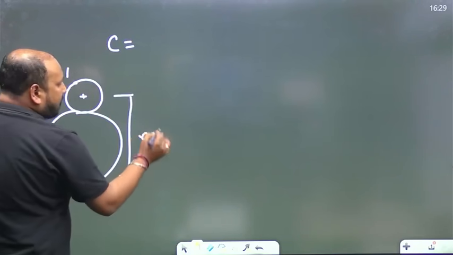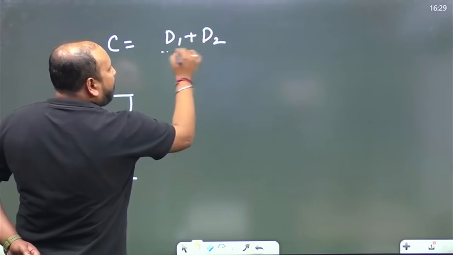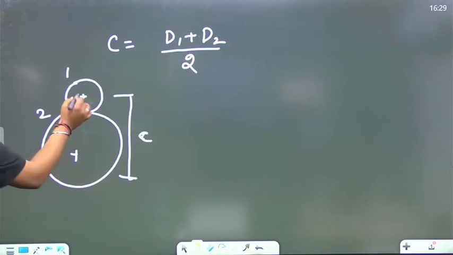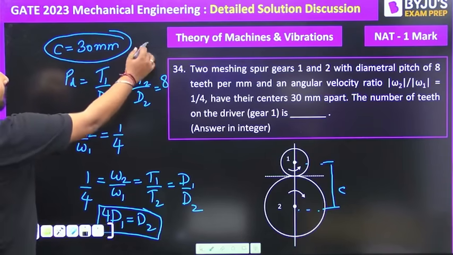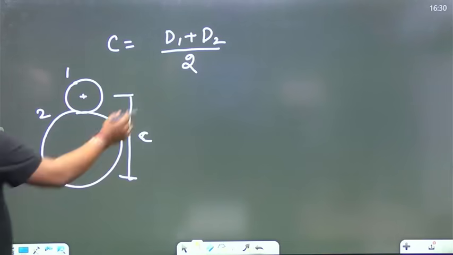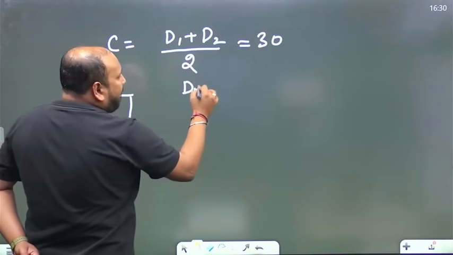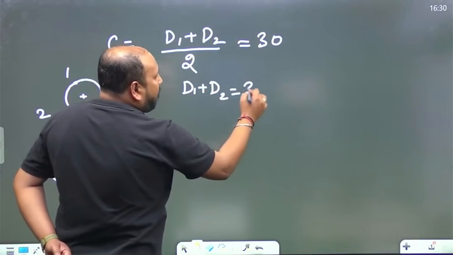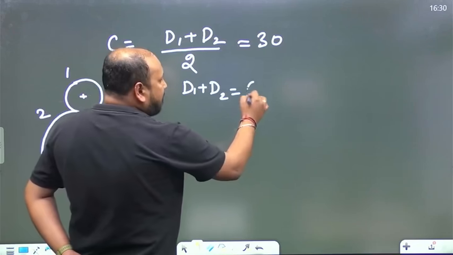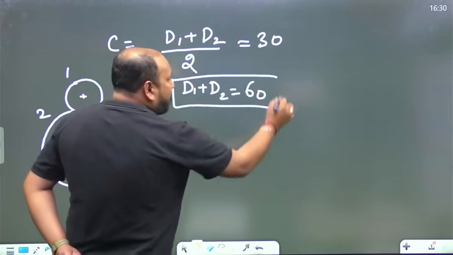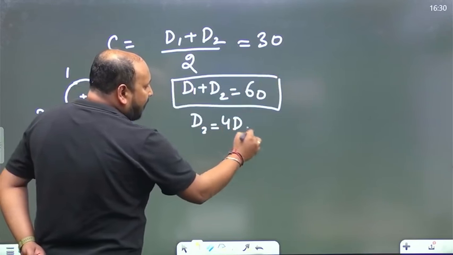So C is equal to R1 plus R2, or I can say D1 plus D2 divided by 2. Now they have given the C value as 30 mm, so we can say that is equal to 30. Or we can say D1 plus D2 is equal to 30 into 2, that is 60. So D1 plus D2 is equal to 60 and D2 is equal to 4 times D1.